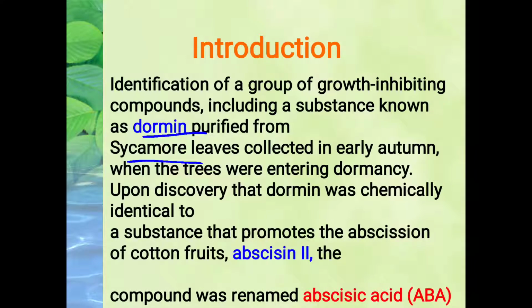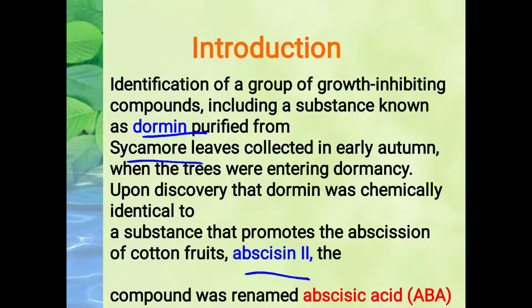So it also plays its role in abscission, which is observed in the case of the cotton plant. The abscission of cotton fruits is basically carried out by the chemical known as abscissin II. Okay, and after that it turned out to be abscisic acid. So this is the general history of abscisic acid, how it became abscisic acid from dormin. That means it will induce dormancy, as well as help in promoting abscission,